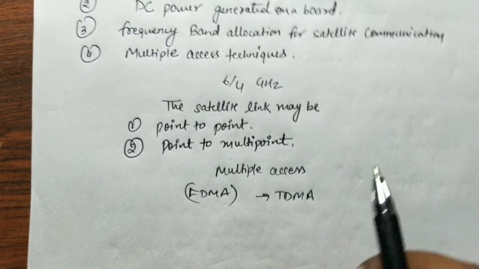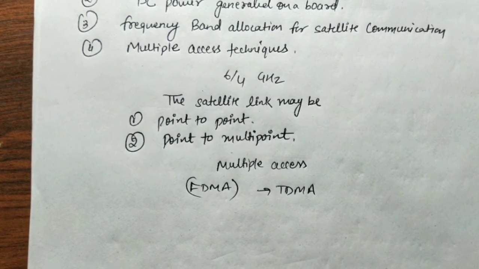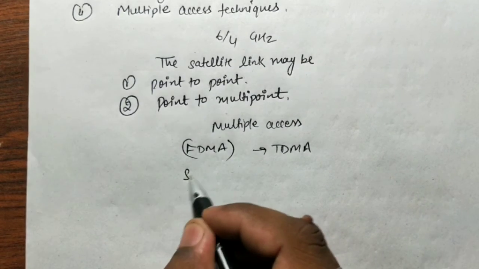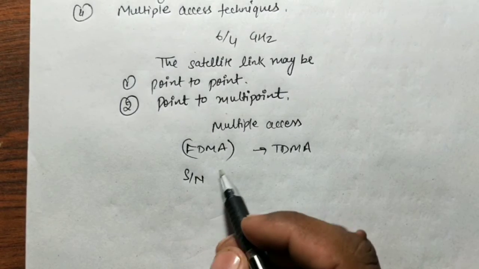So a communication system must be designed to achieve some minimum performance standards within the limitations of transmitter power and RF bandwidth. So the most important factor in an information channel is what is called signal to noise ratio.